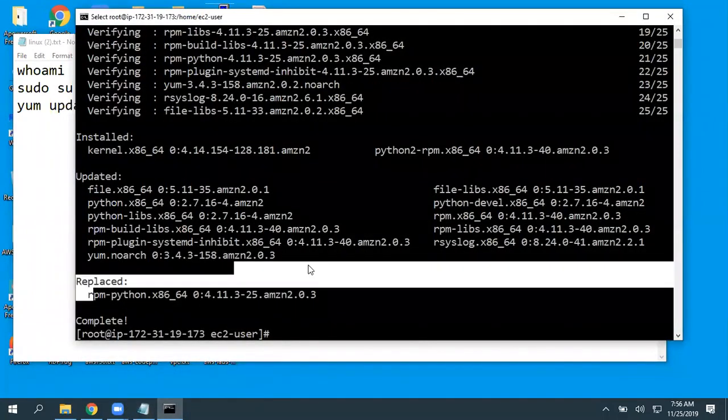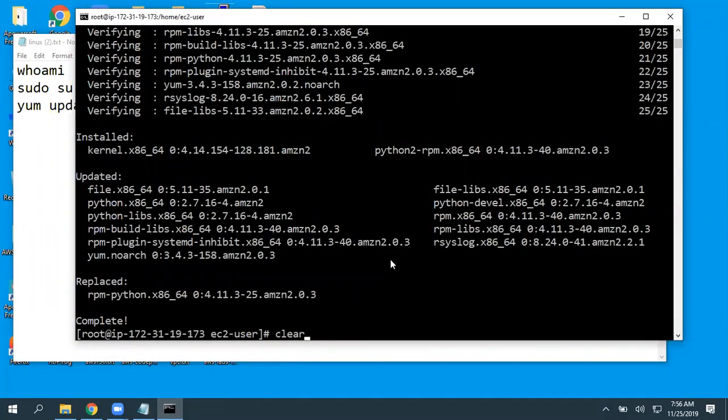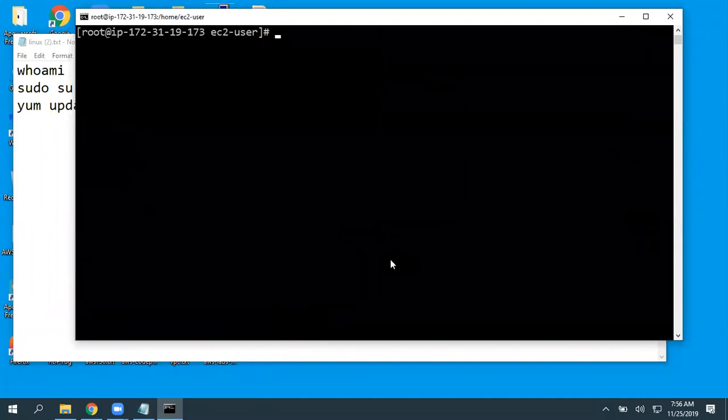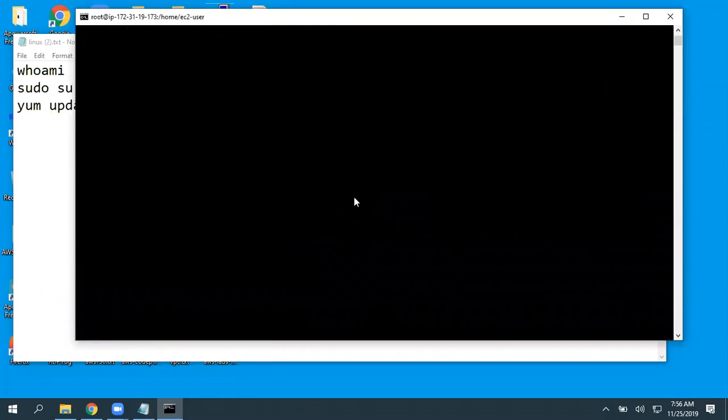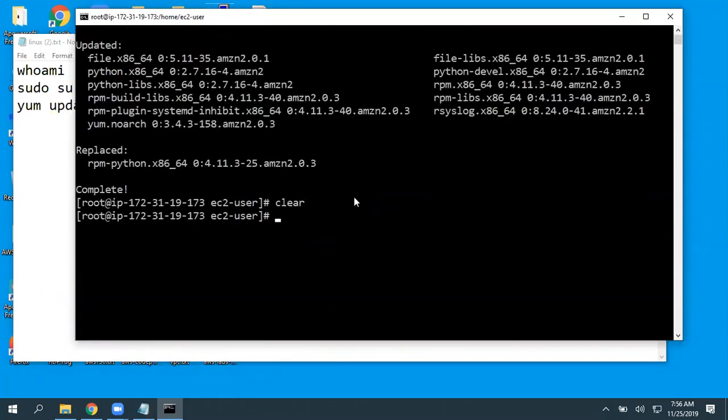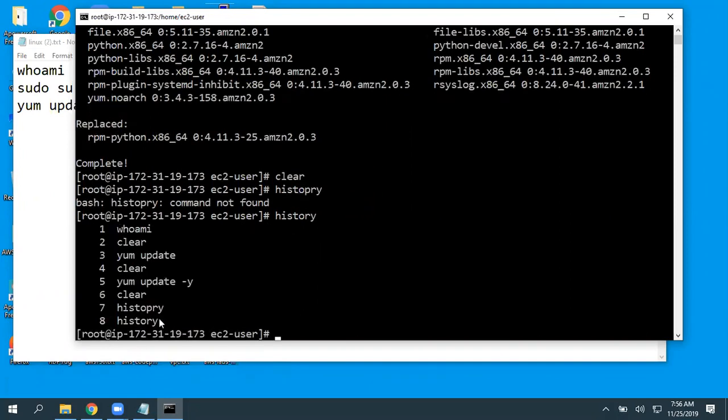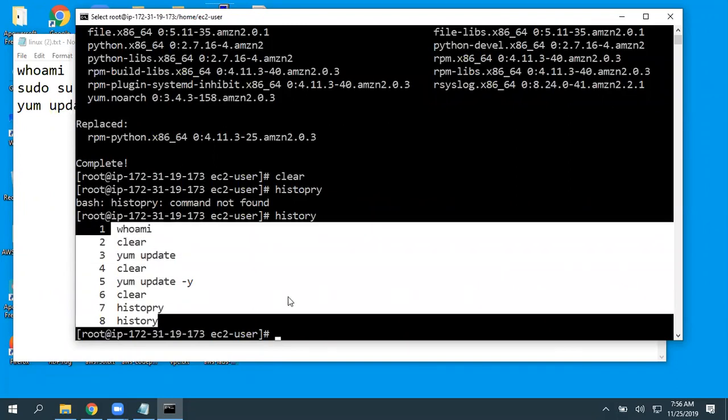Okay, it is completed. I'm clearing the screen. It just clears the screen, nothing more than that. But everything will be available on top if you scroll up, and you can also use the history command. These are the commands we have executed so far.